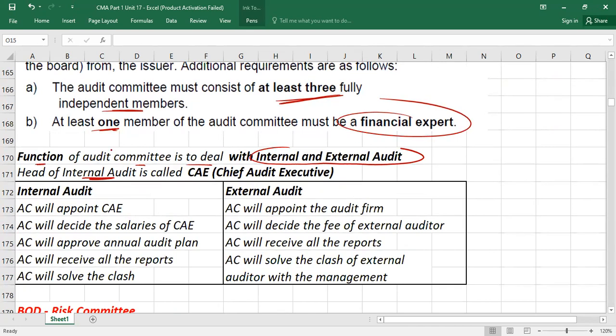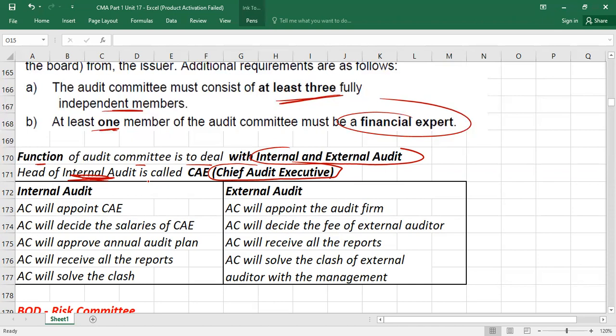We usually say HOD, head of department, but in proper language, head of internal audit department is called what? Chief Audit Executive. I'm talking about head of internal audit. It is called Chief Audit Executive in proper language, CAE. Now, please, I'm going to explain the roles.